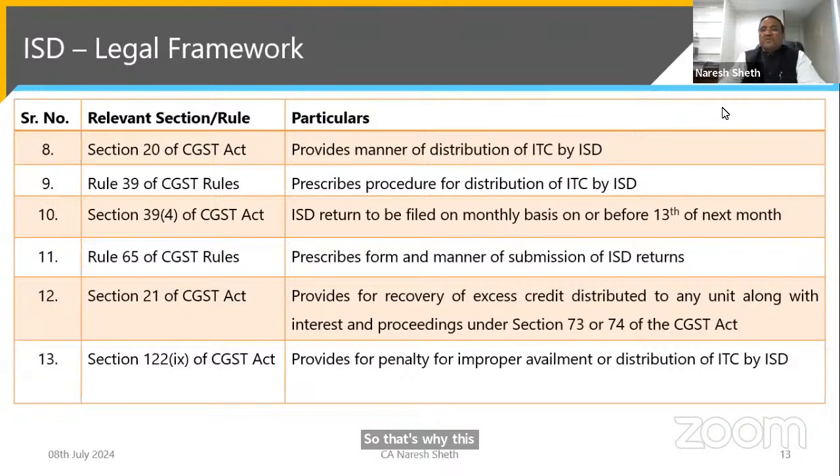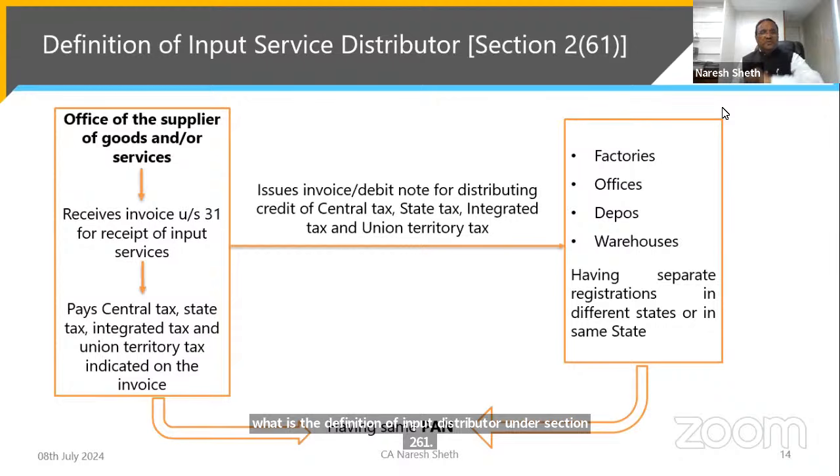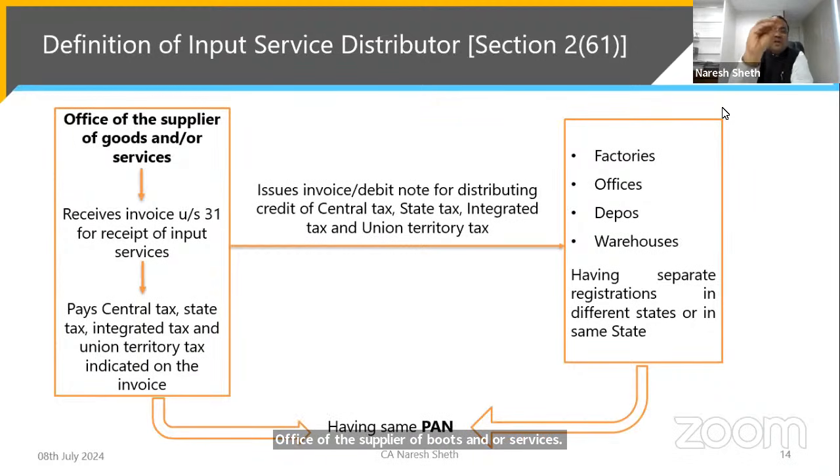I have listed out the provisions. See, what is the definition of input service distributor under Section 2(61)? It is the office of the supplier of goods and or services which receives the invoices under Section 31 for the receipt of input services. Because ISD is only for input services, it is not for capital goods or input goods. So the office of the supplier, which is registered as an ISD, will receive the invoices under Section 31 from the vendors and will pay the CGST, SGST, integrated tax, UGST indicated to the supplier.